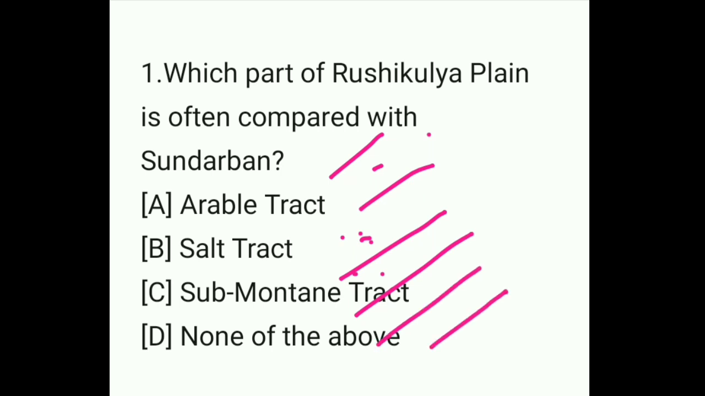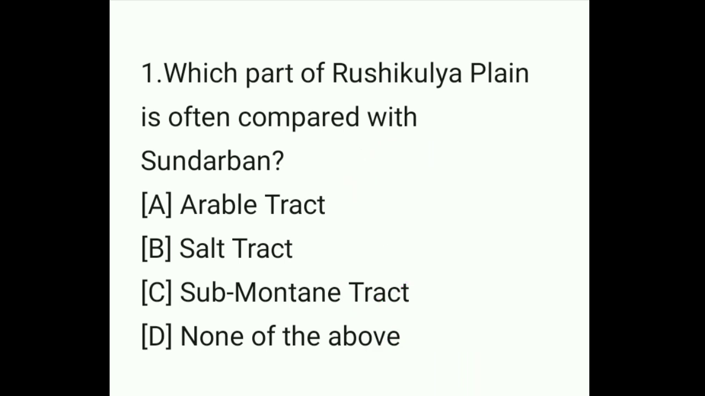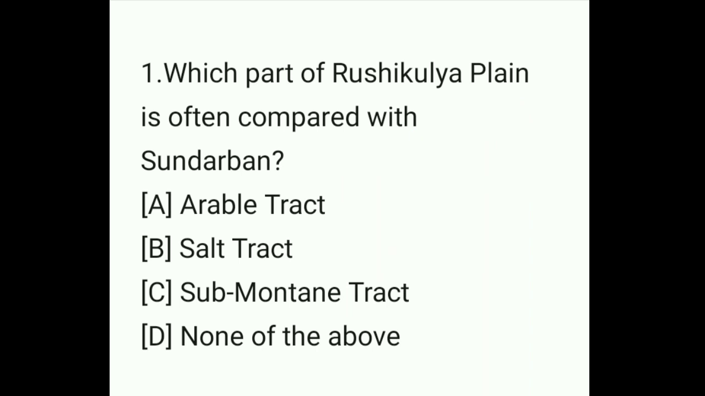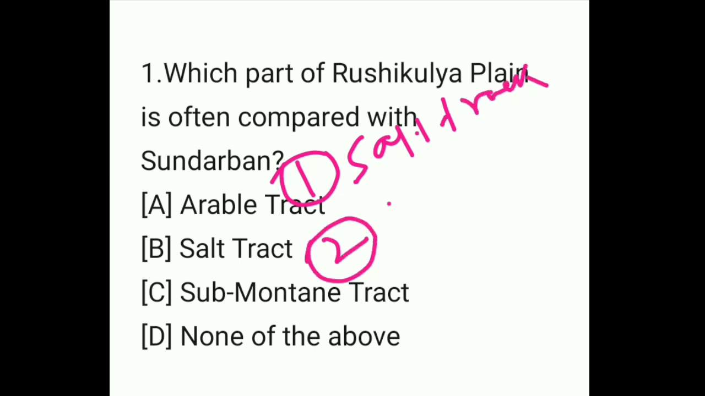Here we are talking about the southern coastal plain. The southern coastal plain is divided into 3 zones. The first one is salt tract. The second one is arable tract. The third one is sub-mountain tract.